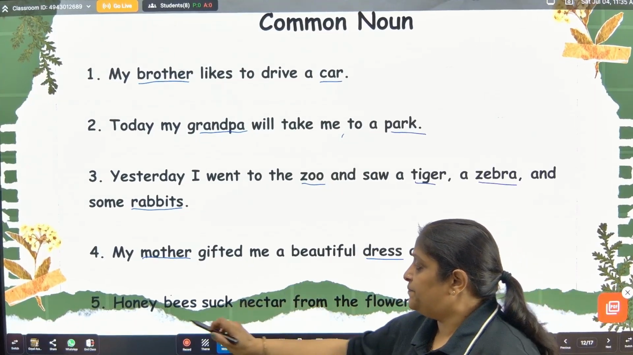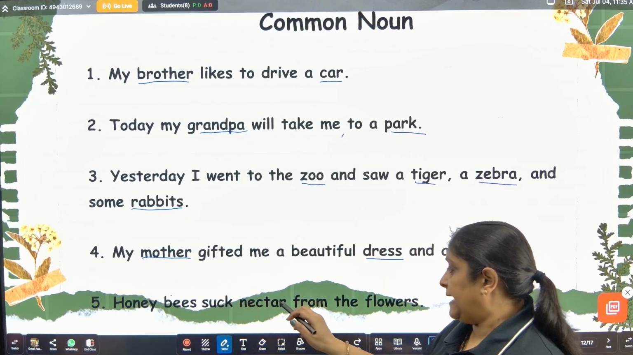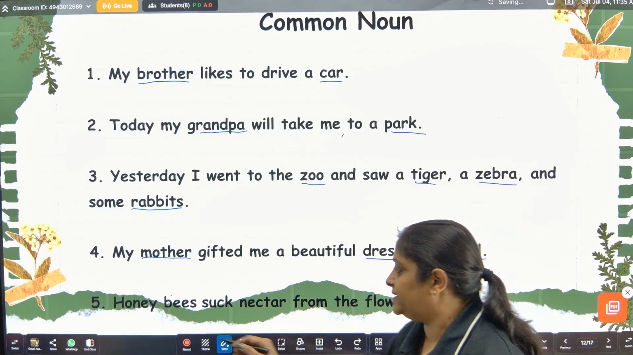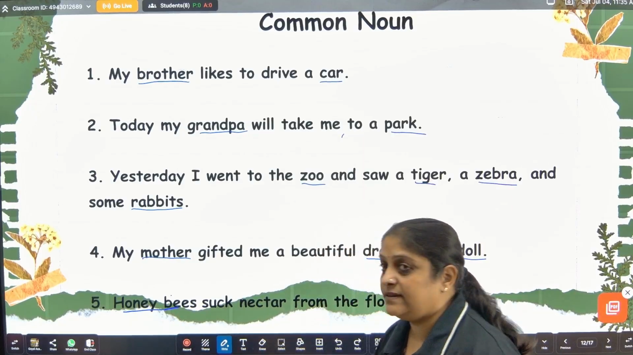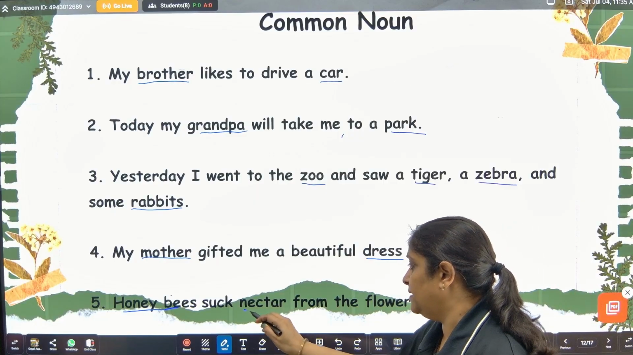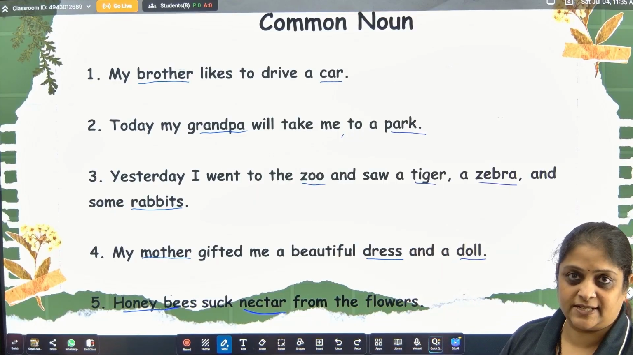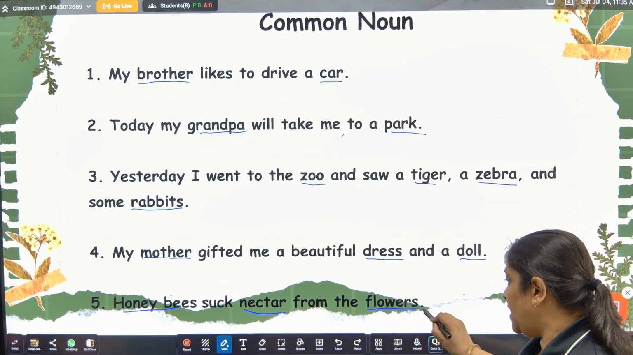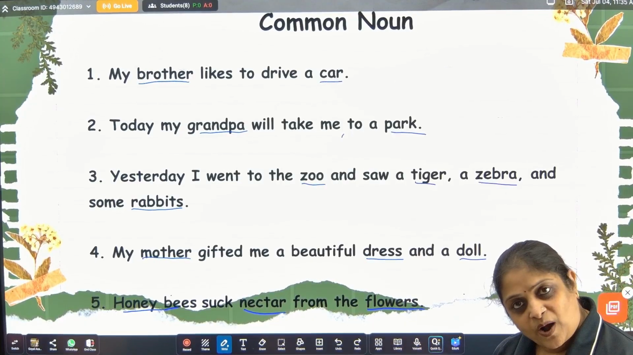Now, next, honeybees suck nectar from the flowers. Again, so many common nouns in this sentence. Honeybees, they are the insects, so it comes in common noun. What does it suck? Nectar. Nectar is a common noun. From where do they get the nectar? From the flowers. So, flower is again a common noun.